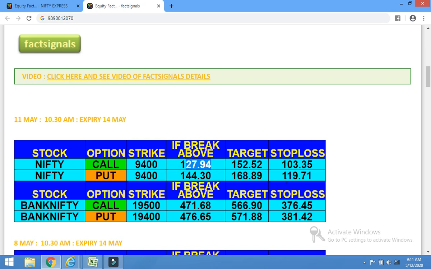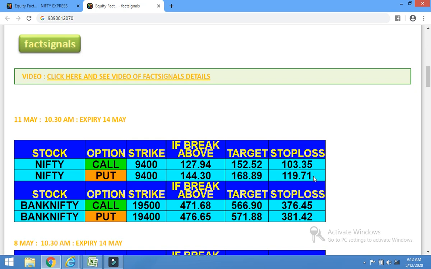Do not buy the call immediately after the put hits the stop loss. Exit and wait for the call to activate. If the call activates, then buy double the quantity of the call. If you bought one lot of put, then you buy 2 lots of call, so that one lot recovers your loss and one lot gives you profit.